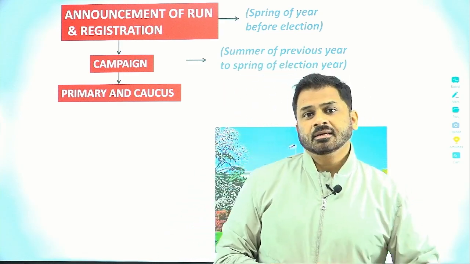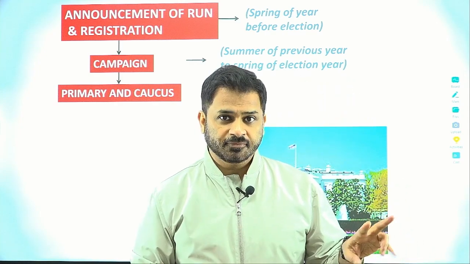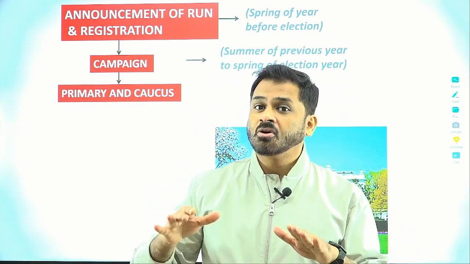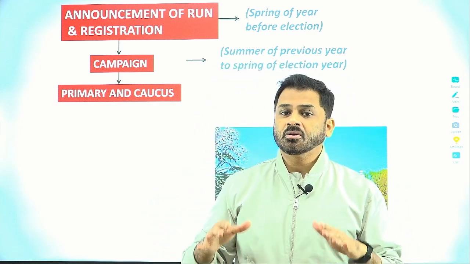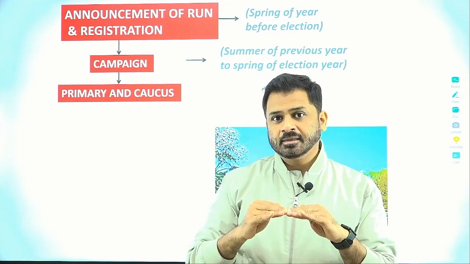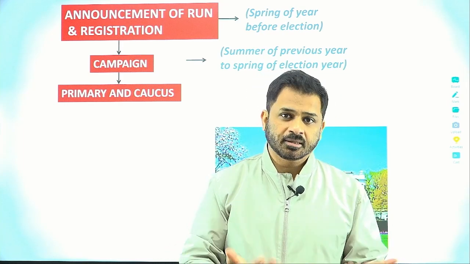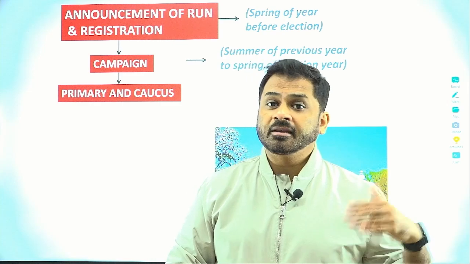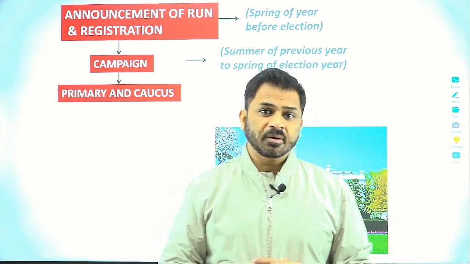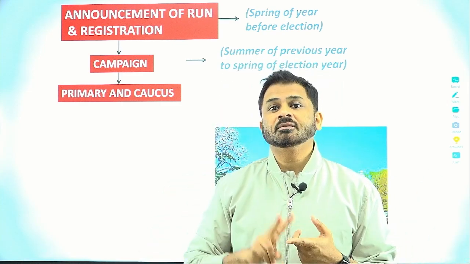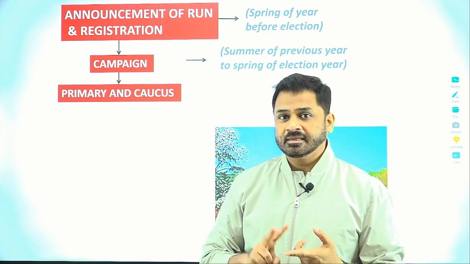When the parties are deciding, this also happens in 2 phases. First and foremost, there will be a primary or caucus. Primary or caucus is the first step where the parties are picking the candidate, and they are finalized in the national conventions of the party. So there are 2 steps through which the parties finalize their candidate.